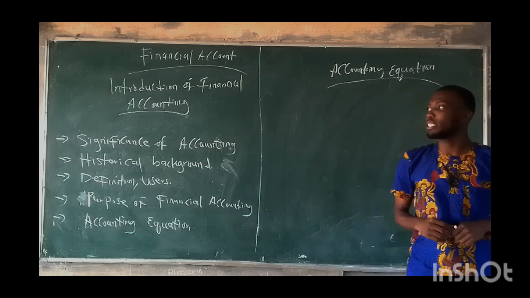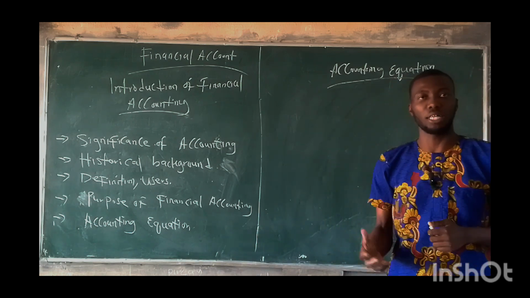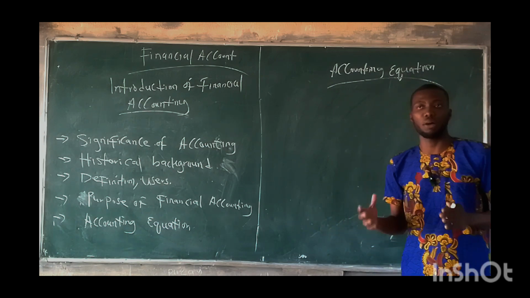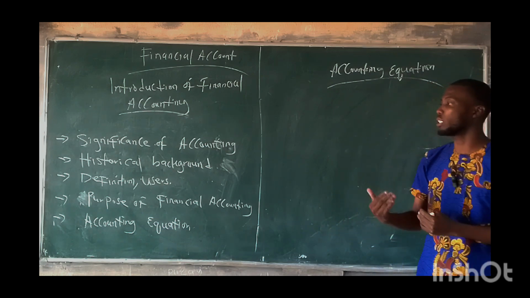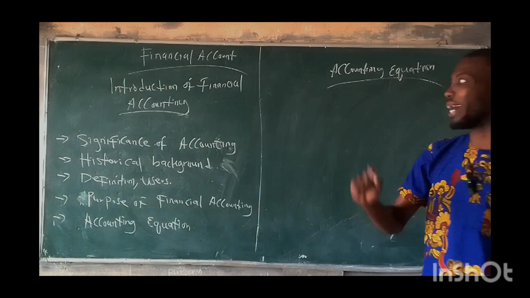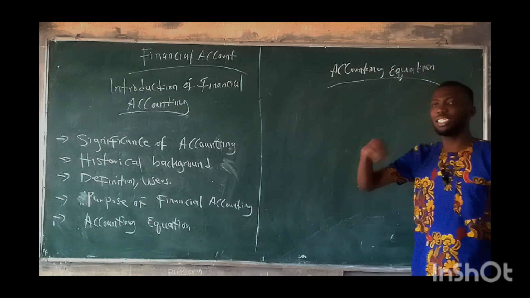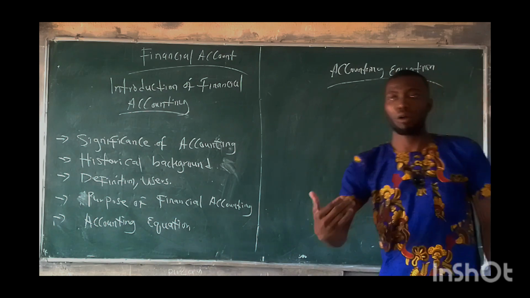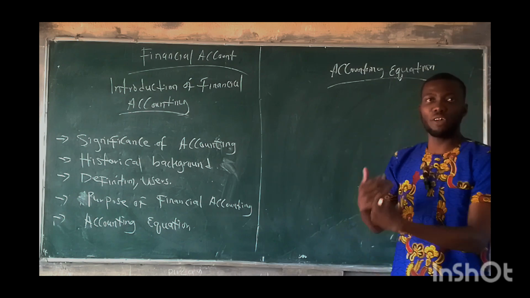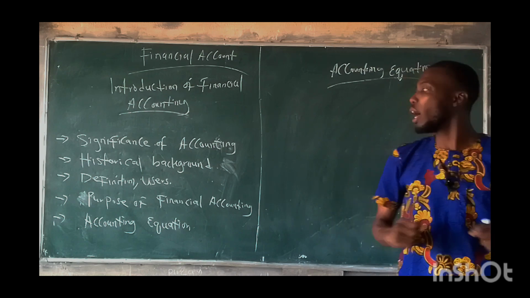Now, the significance of accounting is to show the financial position of an organization. That is to know the performance. That's the essence of financial accounting. How can we measure the accounting in order to ensure that the decision is being made by the users? What we understand by financial accounting is the art of collecting, recording, classifying, analyzing, and getting the financial information to make sure that the users make a decision.